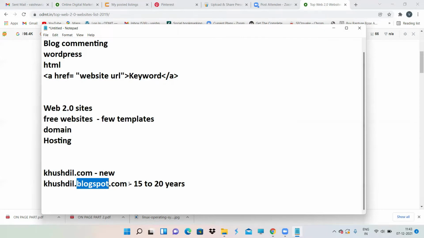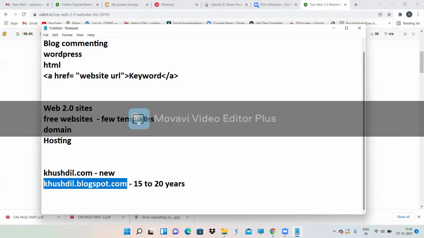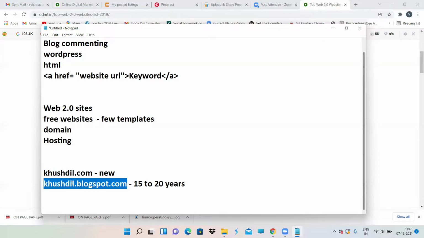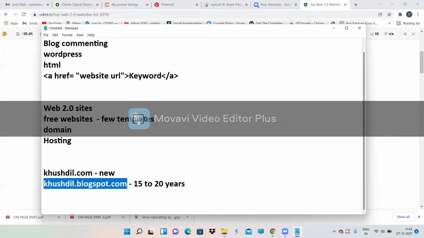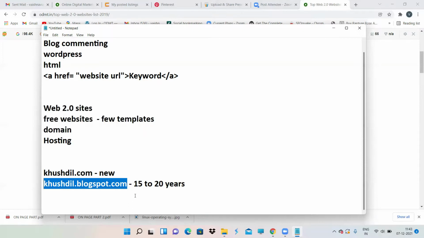That is the reason one of the gray hat techniques is to purchase old domains. This will come under an old domain, because Blogspot is not a new website or domain. It is from 15 to 20 years ago, and you are going there and creating your subdomain. Assume that this is your domain and this is your subdomain. That is the reason this is new and this is very old. But it is gray hat, not a black hat technique. With gray hat there are 50-50 chances, and there is no problem going with gray hat techniques. That is the reason creating a Web 2.0 site comes under a gray hat technique.